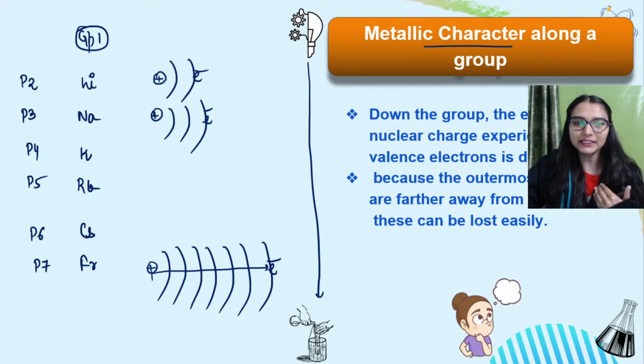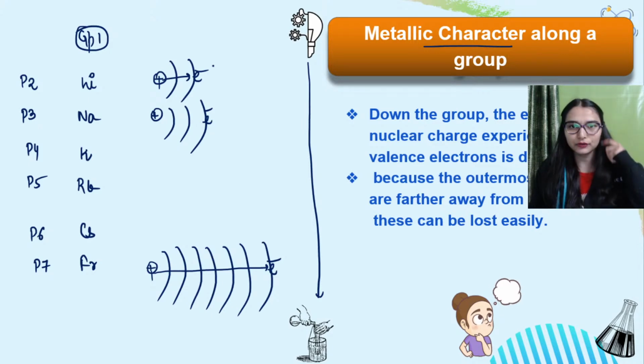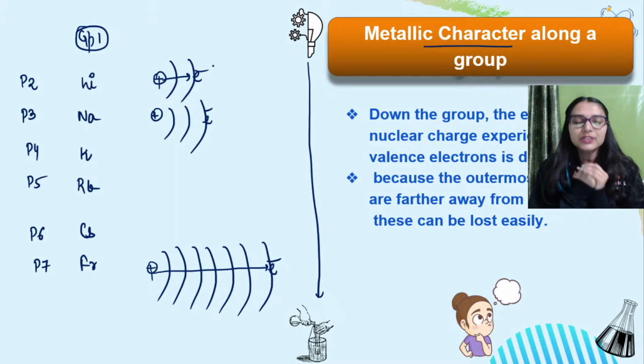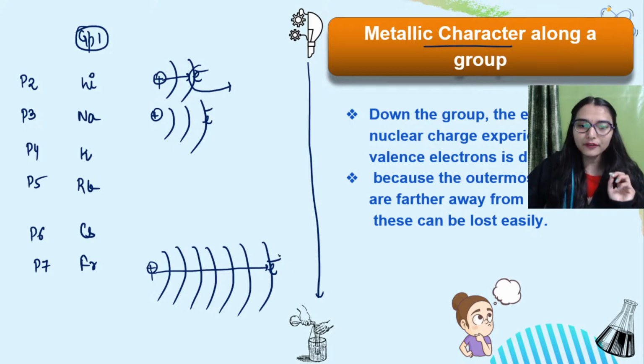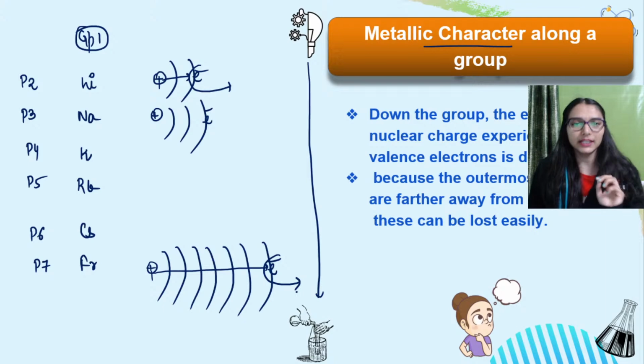But in the case of lithium, there are only 2 shells, so nucleus will be effectively able to pull the valence electron. So I am going to ask you a question. So you know this is the reason atomic size top to bottom increase karta hai, because number of shells dominate over the effective nuclear charge. So now you tell me, if we want to check the metallic character, lithium with more effective nuclear charge would be able to lose the electron effectively, or francium would be able to lose the electron?